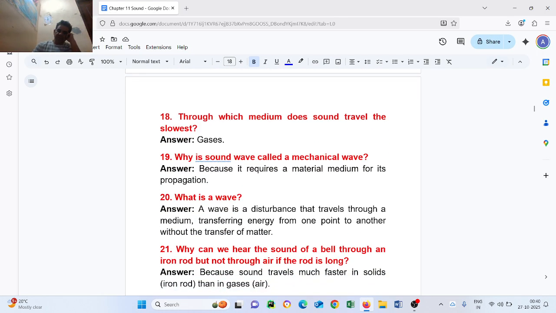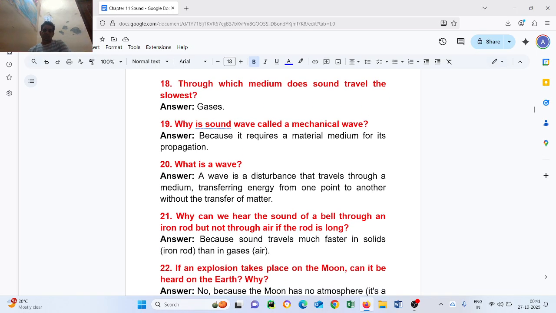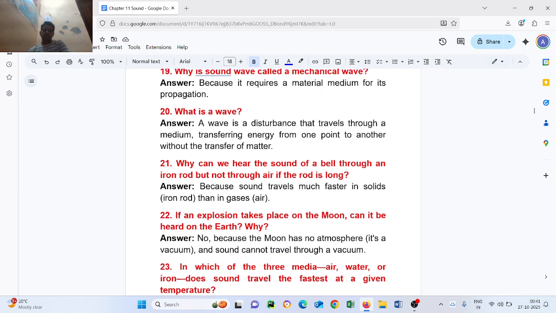Question number twenty: what is a wave? A wave is a disturbance that travels through a medium, transferring energy from one point to another without the transfer of matter.